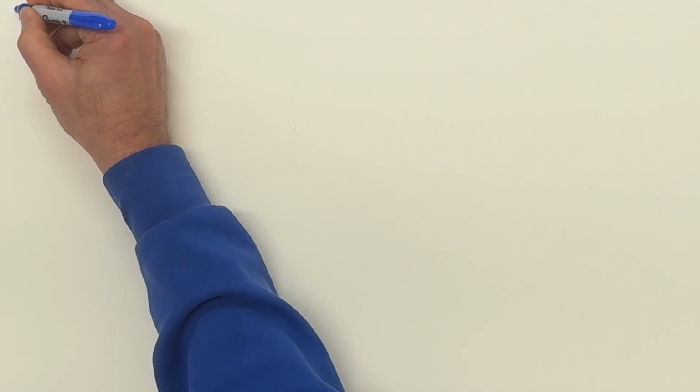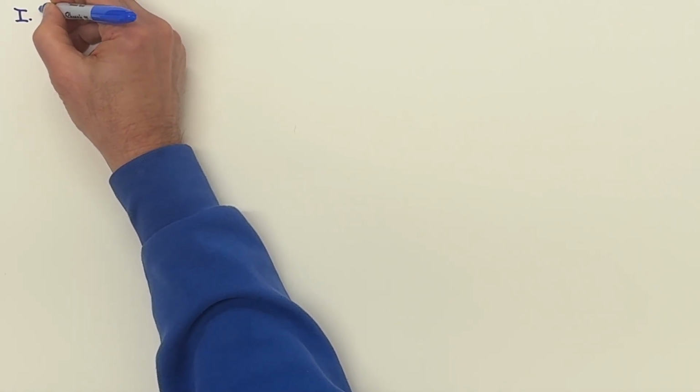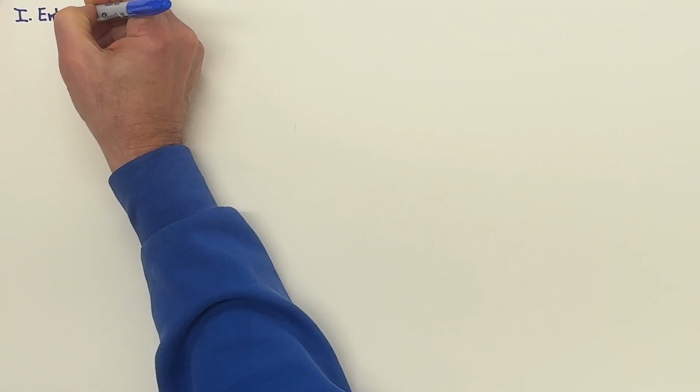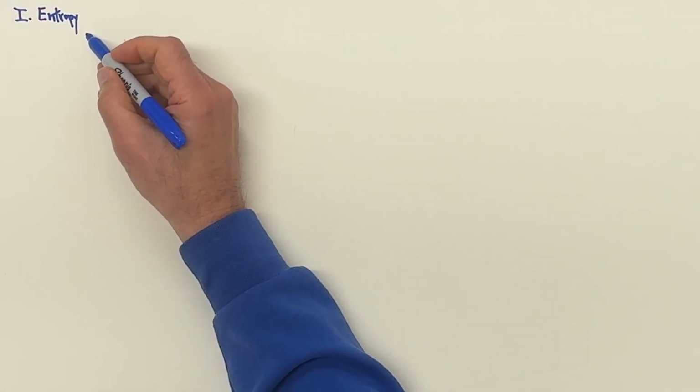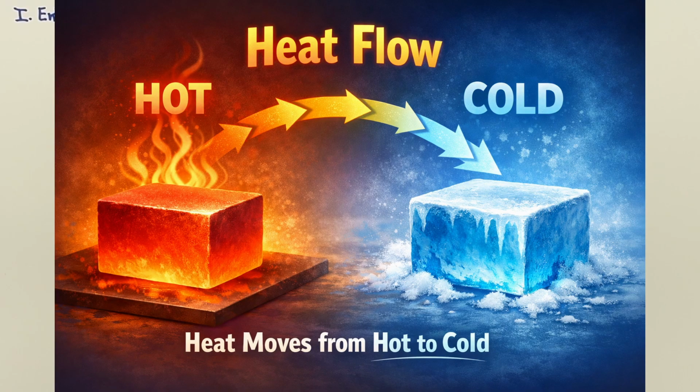We can call this chapter the second law of thermodynamics, or entropy. We're going to do three basic things in this chapter. One, I'm going to state that you already know the second law of thermodynamics.